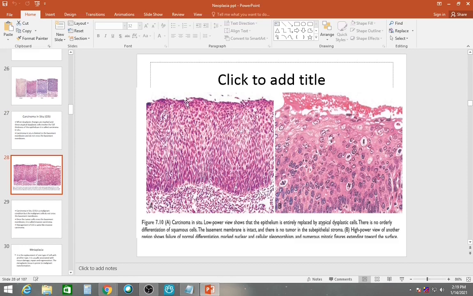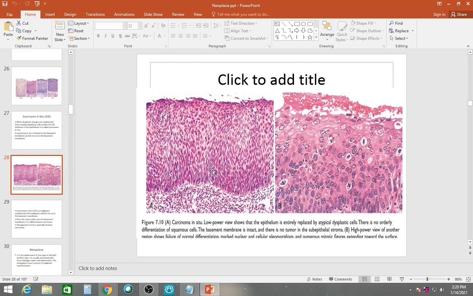So you see this whole of the epithelium, this one and this one. Don't they look similar? The whole of the epithelium has been replaced by these atypical bizarre cells. You can see a high N/C ratio, atypical mitotic figures. And if you look at the nuclei, I should say, they show pleomorphism. No two cells look alike. They aren't of the same size and shape. And if you see these tumor cells, they are limited by the basement membrane.